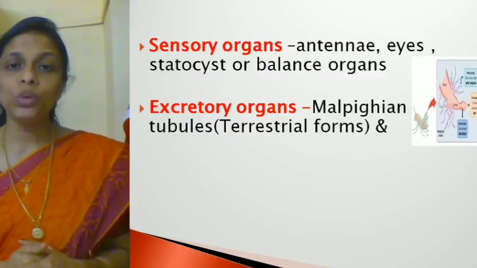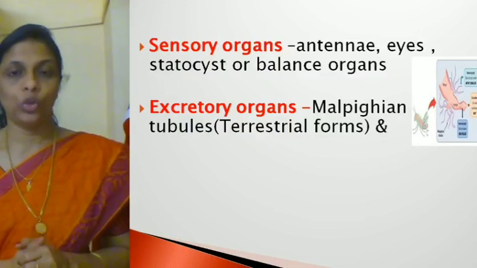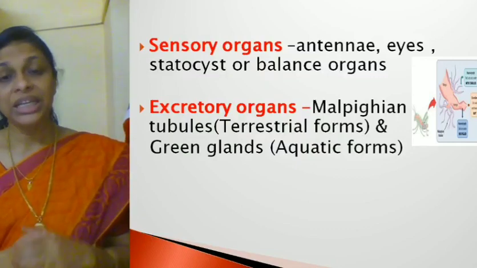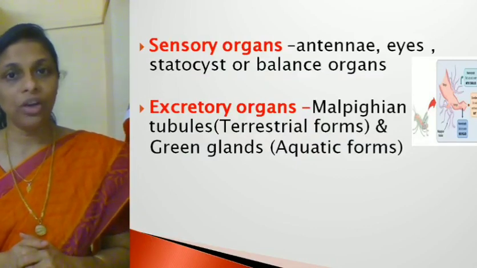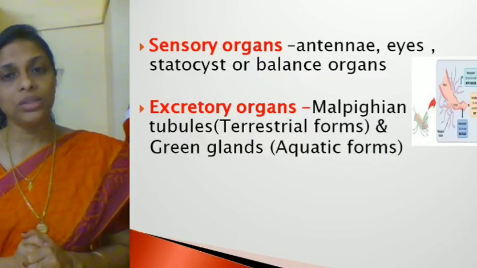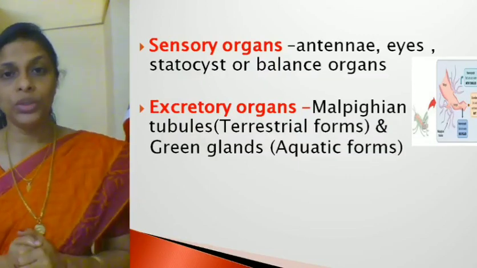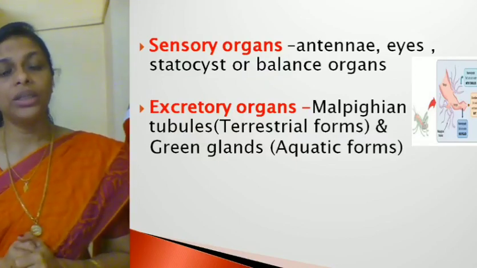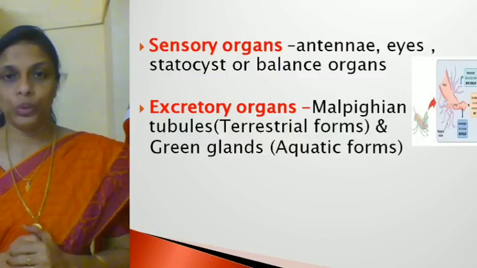So Malpighian tubules are found in terrestrial arthropods, whereas in aquatic arthropods we find green glands. What are they called? Green glands. So green glands are the excretory organs found in aquatic arthropods, and Malpighian tubules are the excretory organs found in terrestrial arthropods. Hope it's clear?